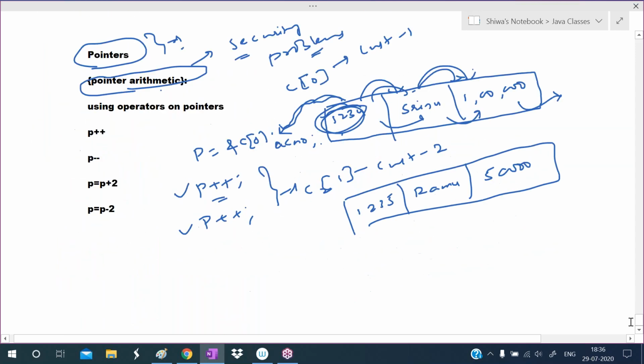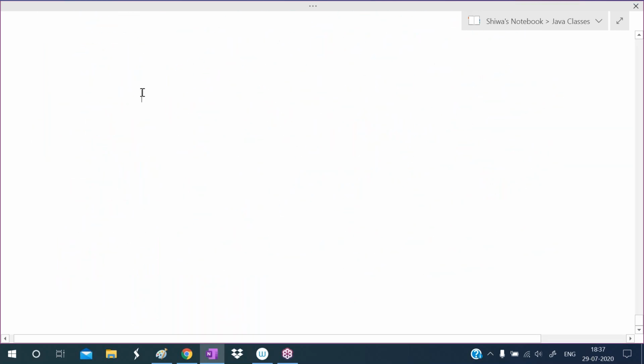See, C++ supports global variables. Global variable means what? Outside of all classes and functions. So here this is class A, and outside of all classes, like that another class is there, class B. Outside of all classes, I'm declaring a variable here, int x. This x variable is called a global variable. This global variable can be accessed within the program, and it can be accessed by other programs also.